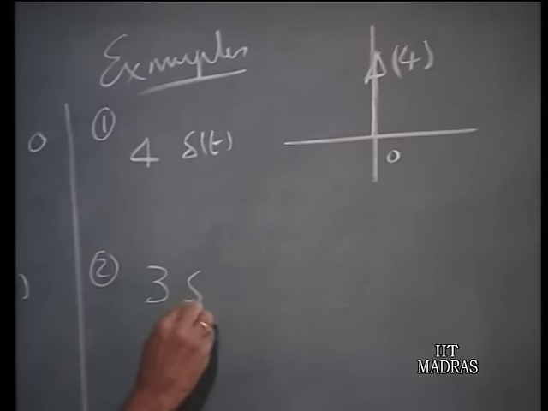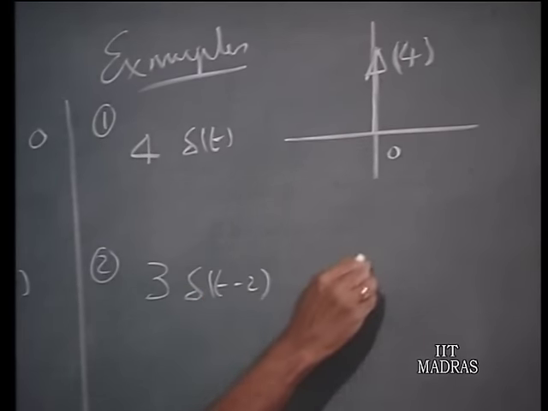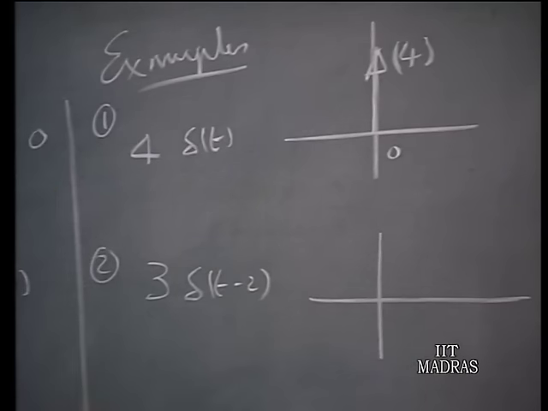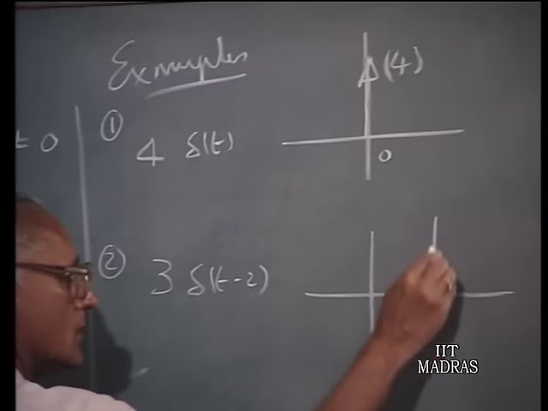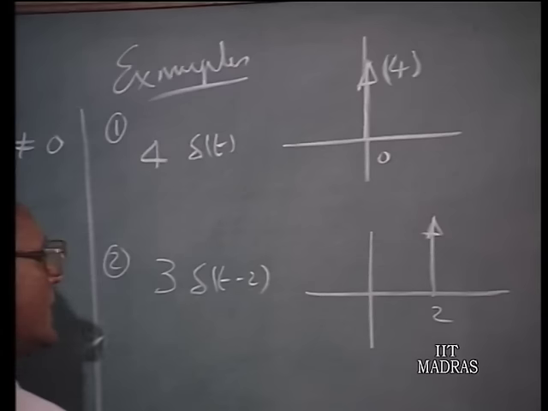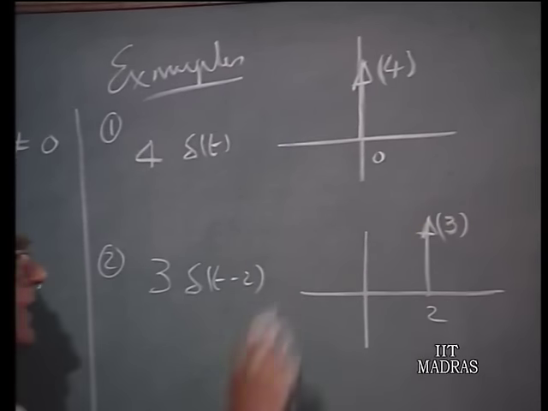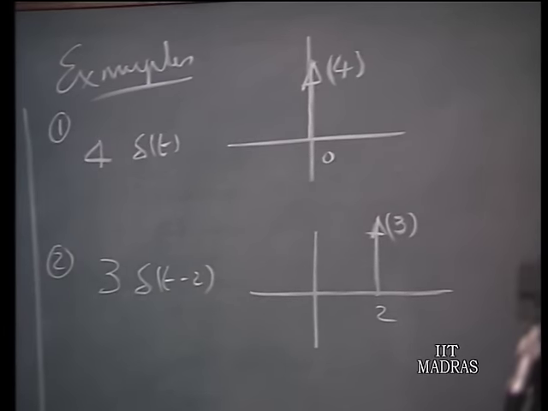Suppose I have 3 delta t minus 2. It means the magnitude of this delta function is 3, but it is now sitting at t equals 2, because whenever the argument of the delta is 0, then only delta exists, otherwise it is 0. That means this will be at t equals 2 and its magnitude is 3. That is how 3 delta t minus 2 looks.